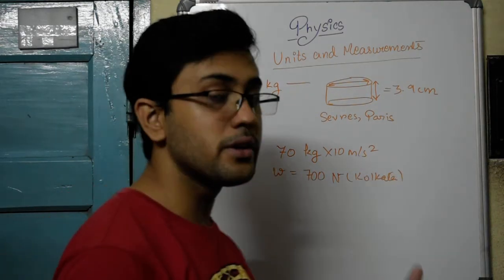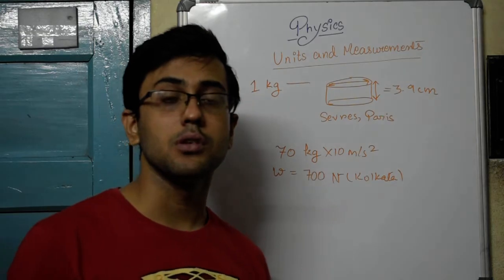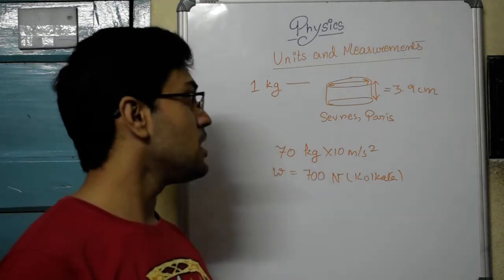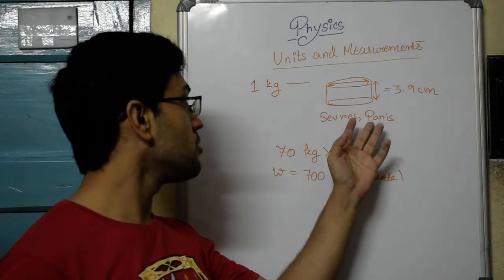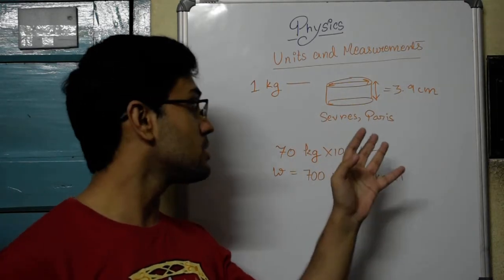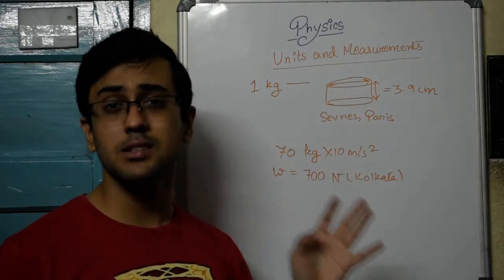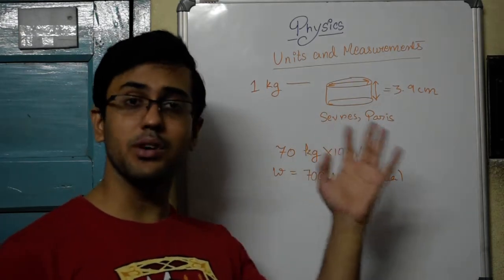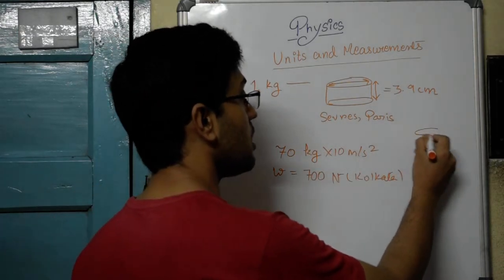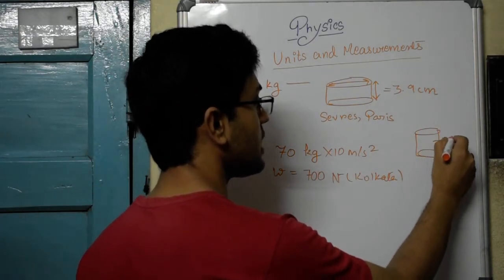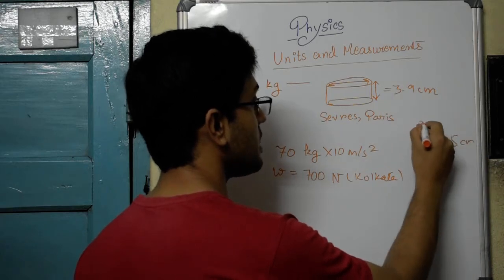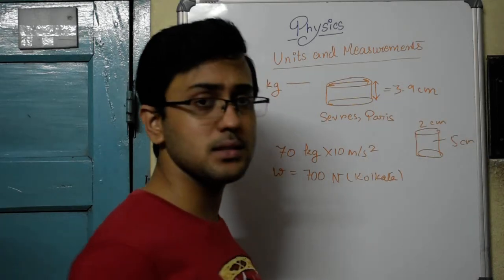Now suppose you go to a different city, say Moscow, and they say, well, we do not consider this one as the standard, we do not think that this has a mass of 1 kg, we have a different standard. It is a block of wood, again a cylinder, with a height of 5 centimeter and diameter of 2 centimeter, and that mass is 1 kg.